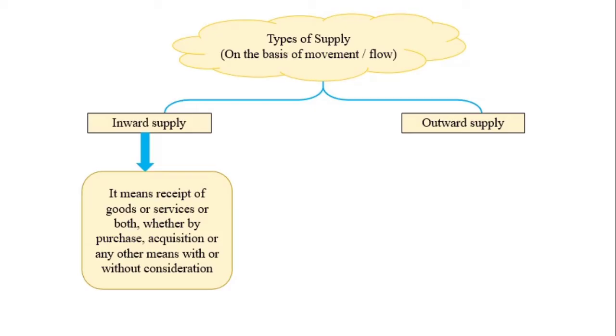That means if you are paying something and acquiring something, if you are paying something and purchasing something, then it is considered as inward supply. It may include all those transactions which do not include any consideration. So with or without consideration, both types of transaction are covered under inward supply.